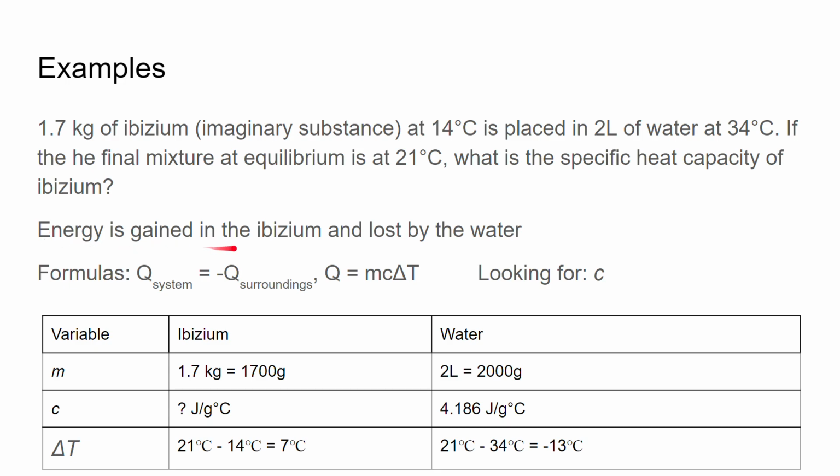So remember that energy is gained in the ibisium because it has the lower heat than the water, right? Water is 34, ibisium is 14. And we're going to use the Q formula, the mcΔT formula, and we're looking for c, the specific heat capacity of ibisium. So we have all these things here, right? 1.7 kilograms is 1,700 grams. 2 liters of water is 2,000 grams. The change in temperature here, water loses 13 degrees Celsius, and ibisium gains 7 degrees Celsius, and we have the specific heat capacity here as well.